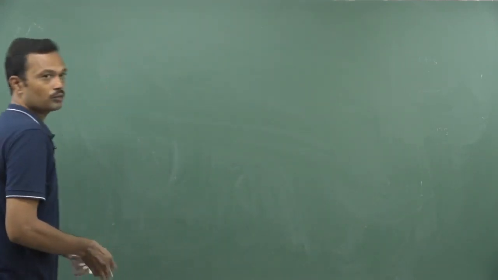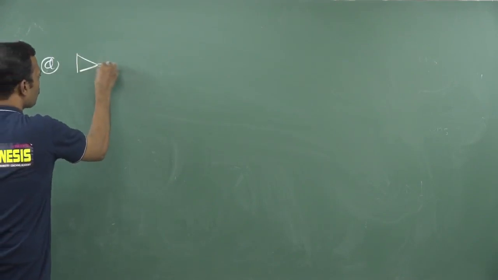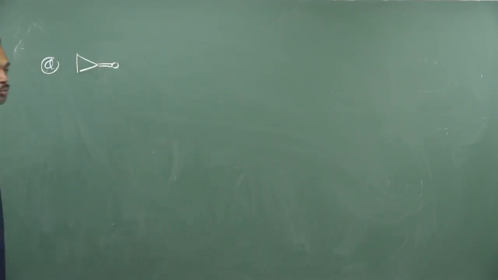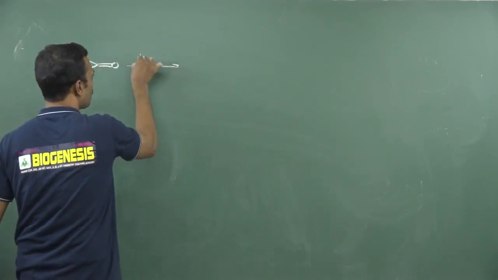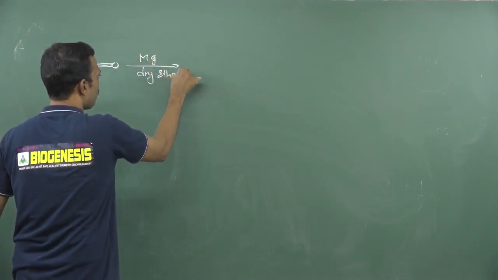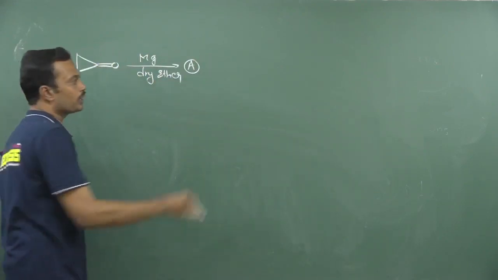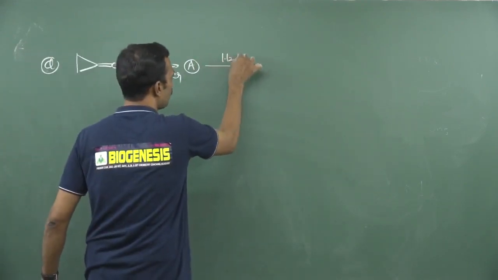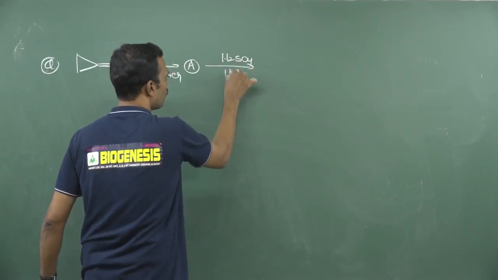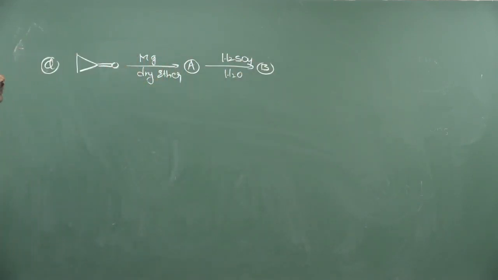Okay, one more I will give. I am taking a cyclopropanone. When cyclopropanone is treated with magnesium in dry ether, what is your resultant answer? A. After getting this A, it is treated with H2SO4 in water. Your answer is B. What are A and B in this reaction?